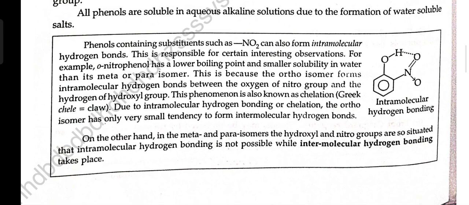On the other hand, in meta and para isomers, the hydroxyl and nitro groups are so situated that intramolecular hydrogen bonding is not possible while intermolecular hydrogen bonding takes place.